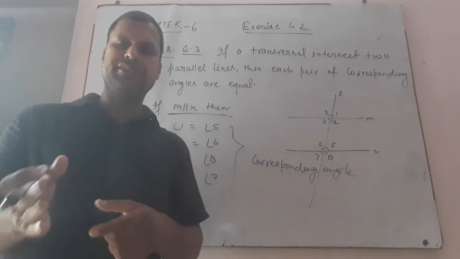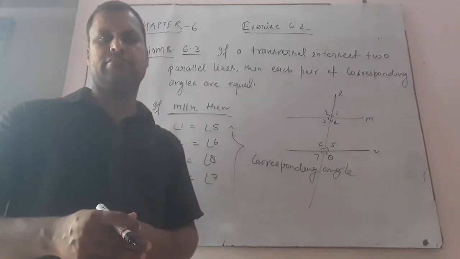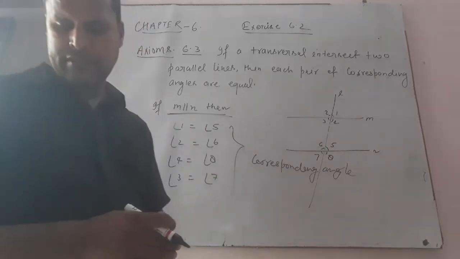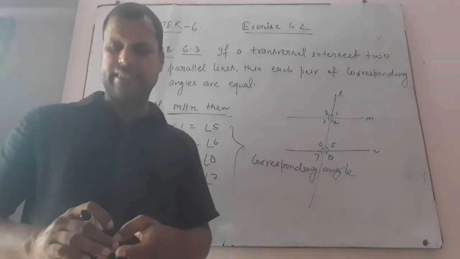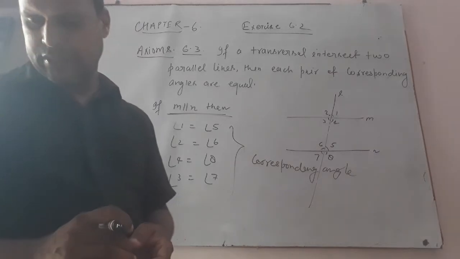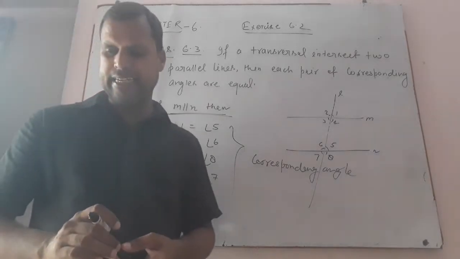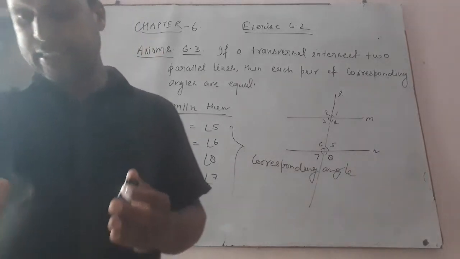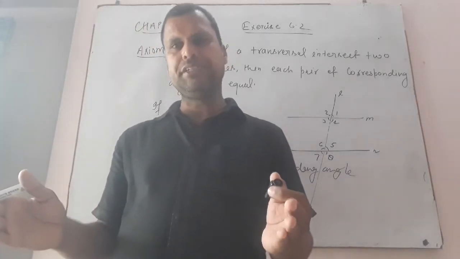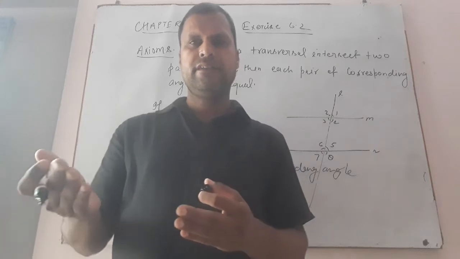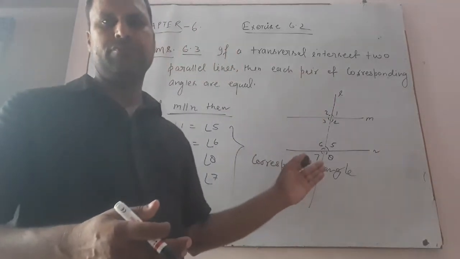One more axiom, just the converse of this: if a transversal intersects two lines such that a pair of corresponding angles is equal, then the two lines are parallel to each other. This is just the converse of this theorem.